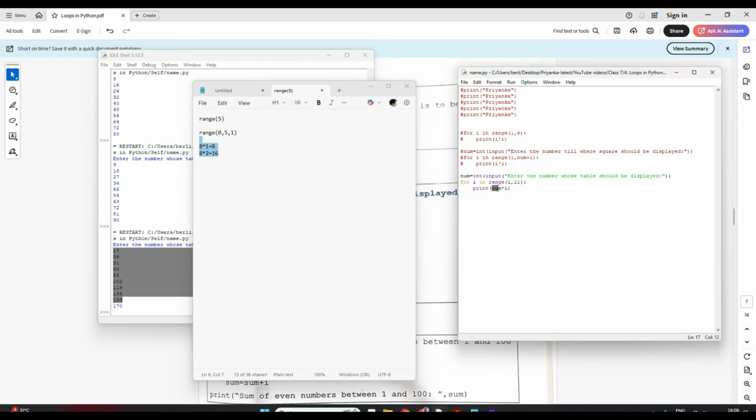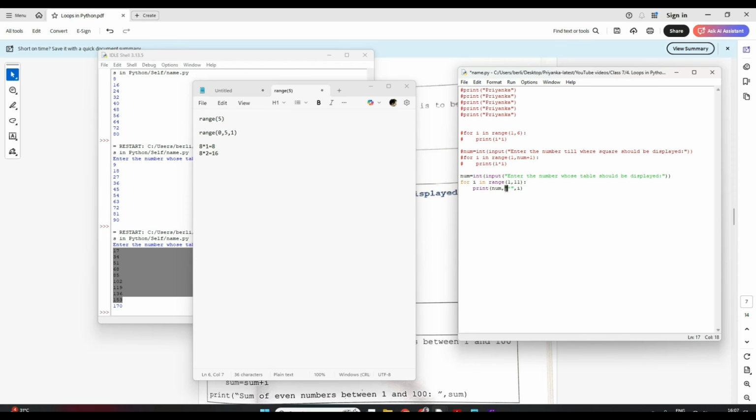In the print statement only. So print first will be my num, right? So print num into I. Clear? First I want to display num, comma, then an into sign that should come within double quotes, if you remember.